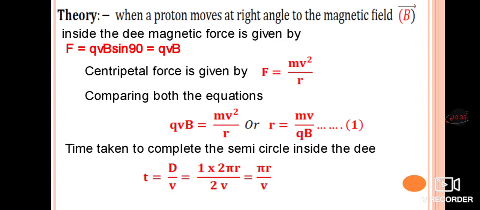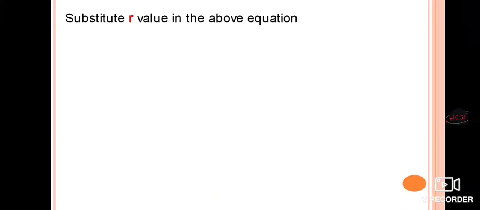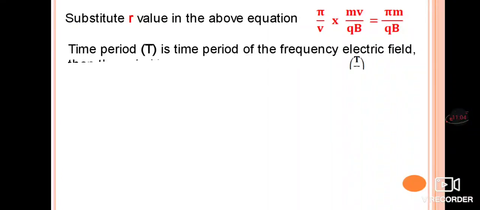2 pi r divided by 2, the 2s get cancelled, so we can write it as pi r, or it is half of 2 pi r divided by v, where v is the velocity. So, 2 gets cancelled, and we are getting pi r divided by v. Now, we have to substitute the r value in the above equation. Therefore, we are getting pi by v into mv by qB, the v gets cancelled, and we are getting pi m divided by qB.